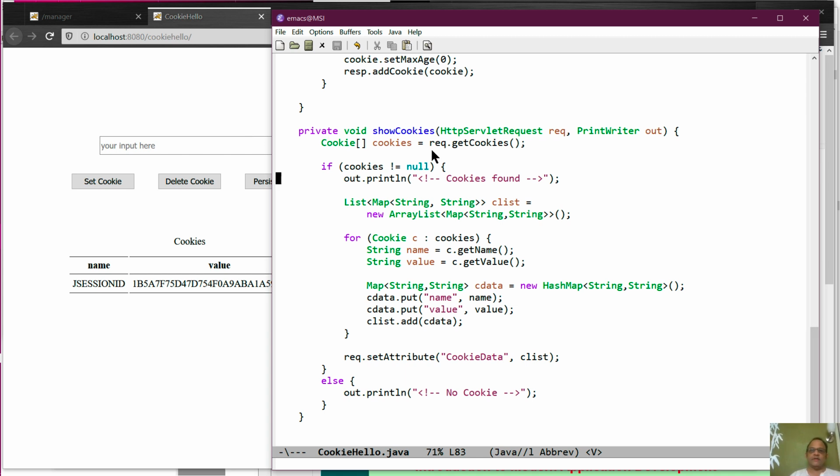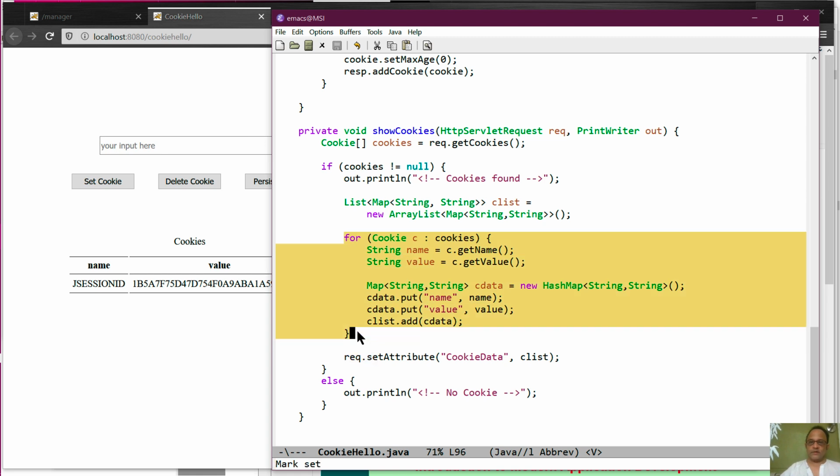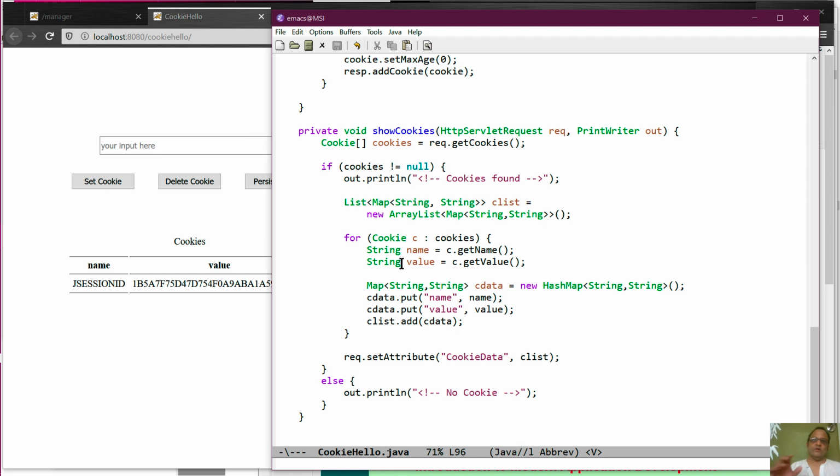The basic idea is the HTTP request object has a function called getCookies, which returns an array of cookies. And we do exactly what we did for the database. We loop through the cookies and turn the name value pairs into a list of maps. In this case, there is only one map in this list because all the cookies are stuffed into a single map. But by doing this, we can use the same JSP code that we had used previously.